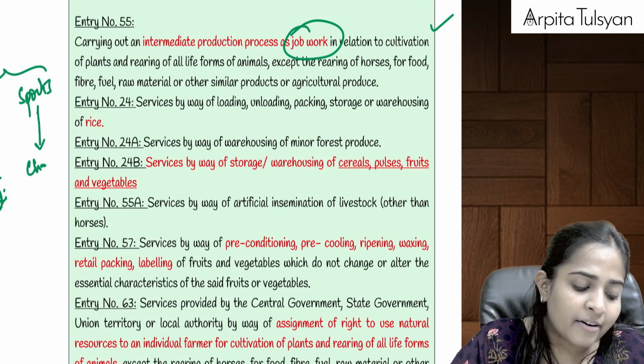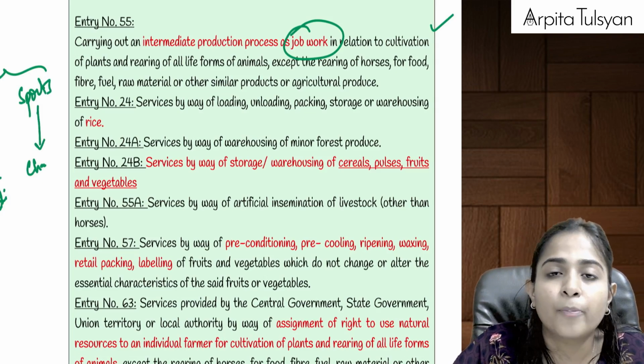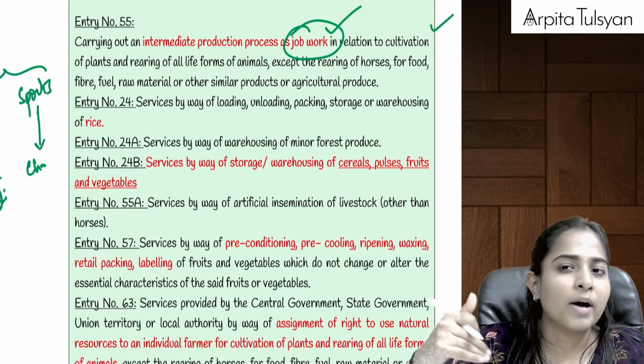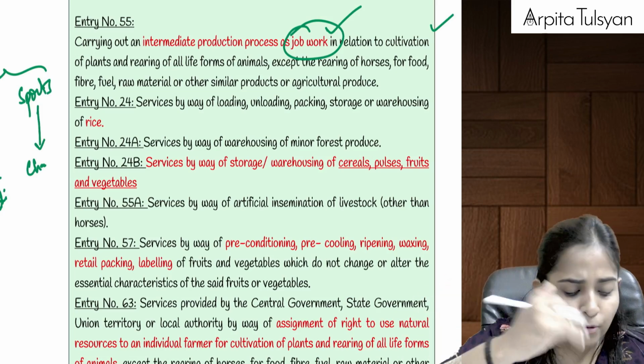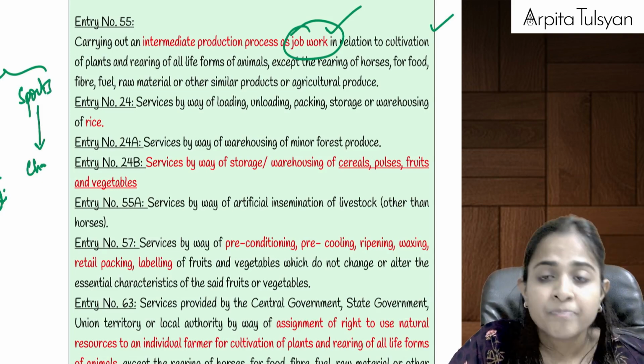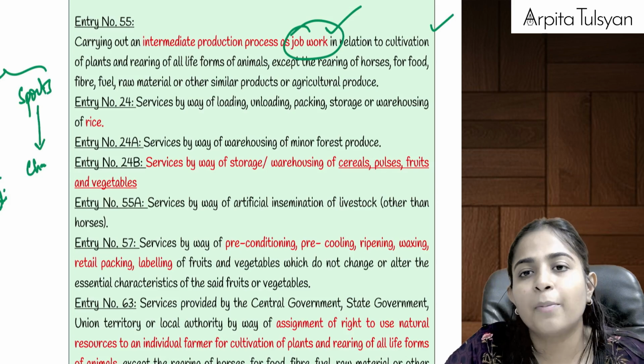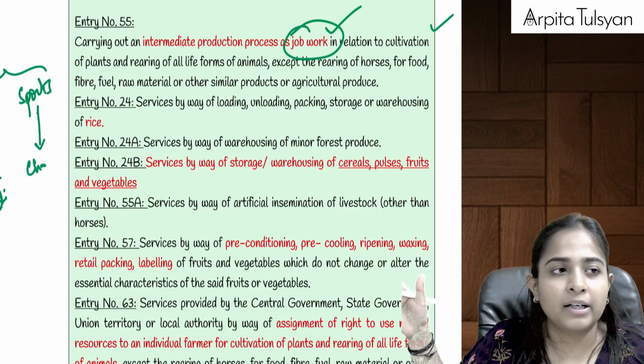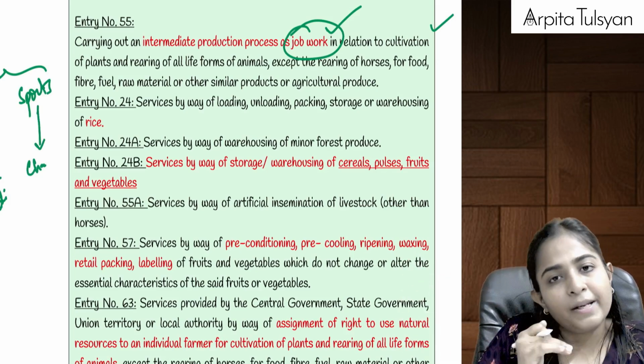Now let's say we are giving our agricultural produce to a job worker and telling the job worker, please do so and so activities on our agriculture produce and please give it back to us. So if we are providing our produce to a job worker and telling him, can you please do so and so activities on our products and can you please give it back to us?